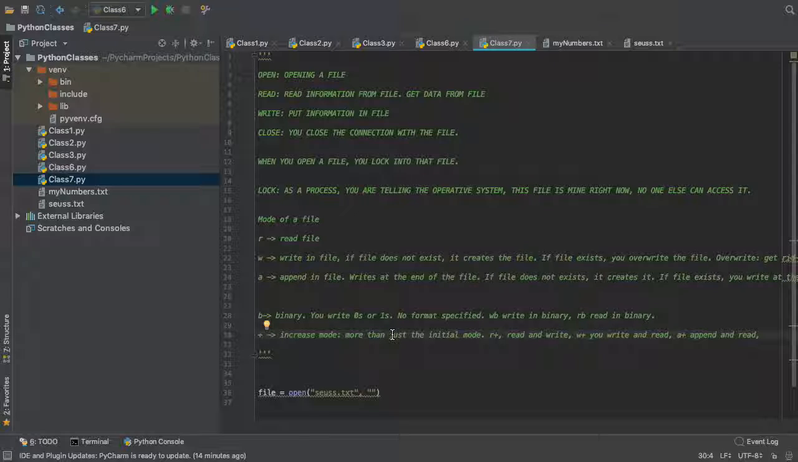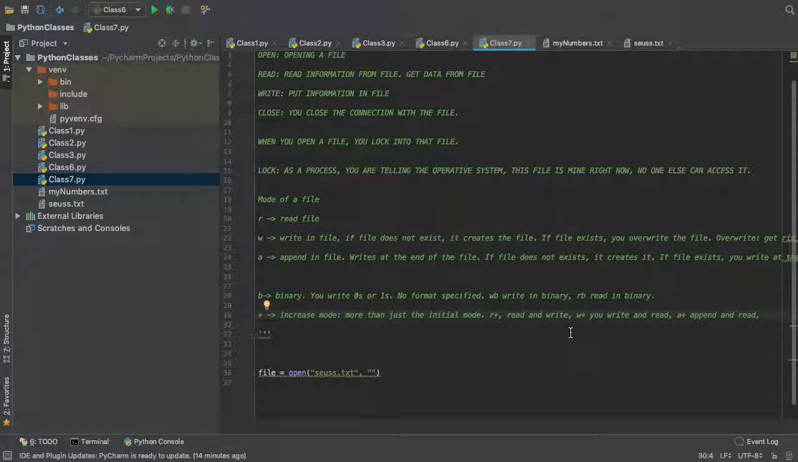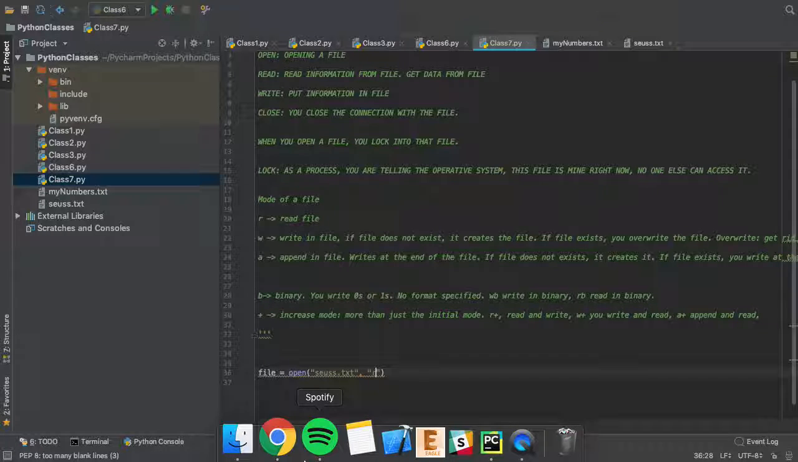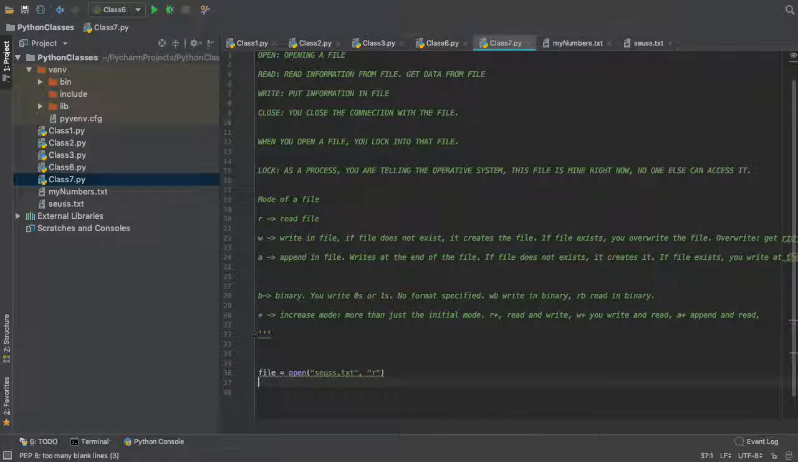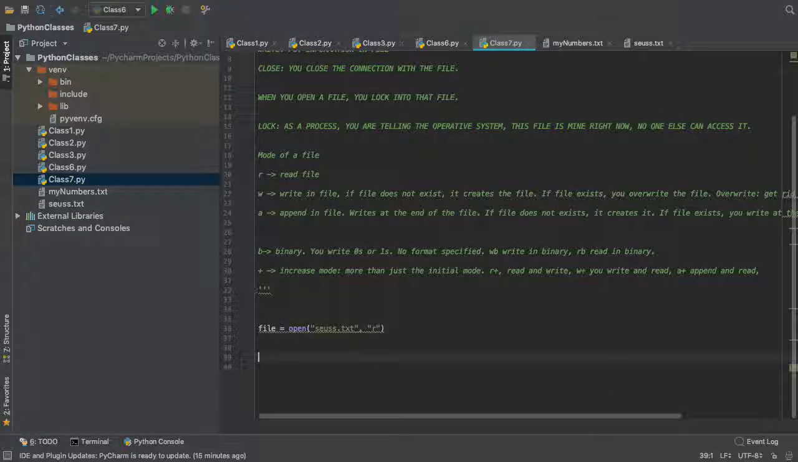And then you see R plus and W plus are almost the same thing. And then A plus, which lets you also write and read, because A alone is just for appending. So then you combine all these definitions of how they are. So I'm just going to do read for right now, and then we're going to see two main functions.